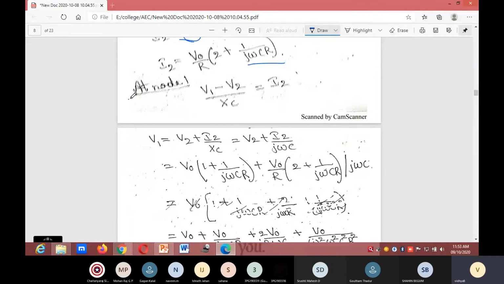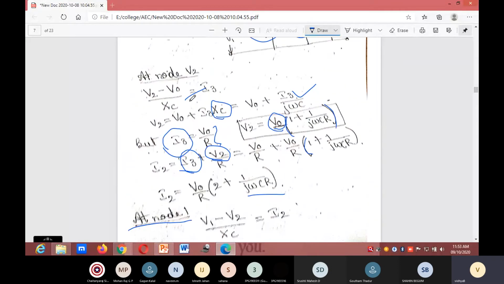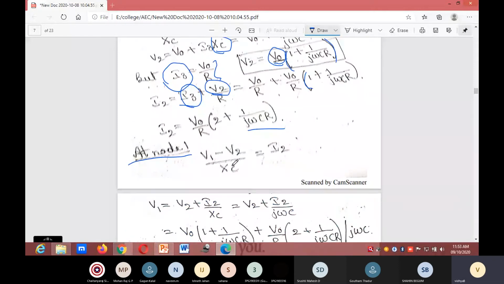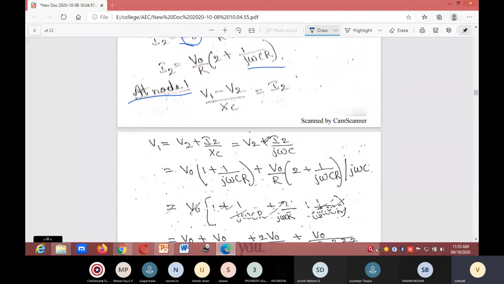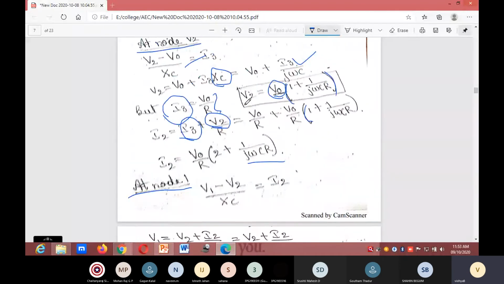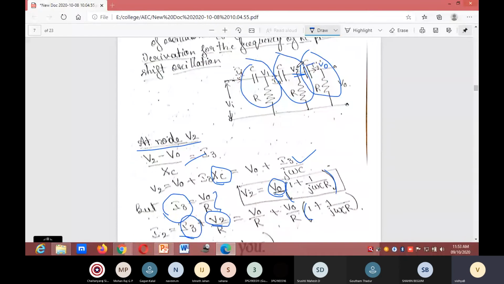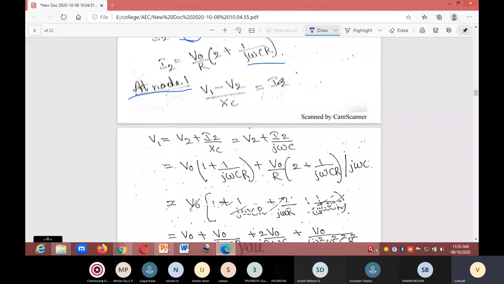Next, at node 1, till now we have done at node voltage V2. At node 1, V1 minus V2 divided by XC is equal to I2. V1 is equal to V2 plus I2 into XC.